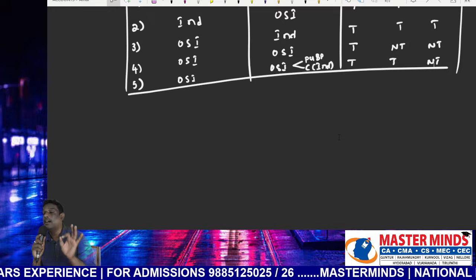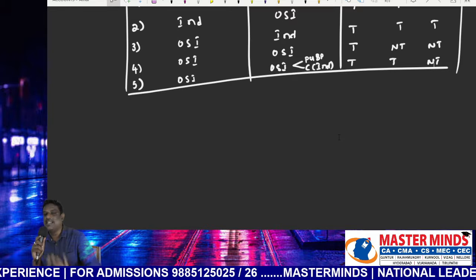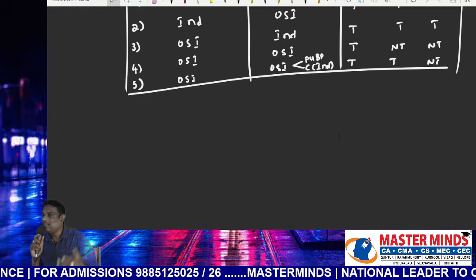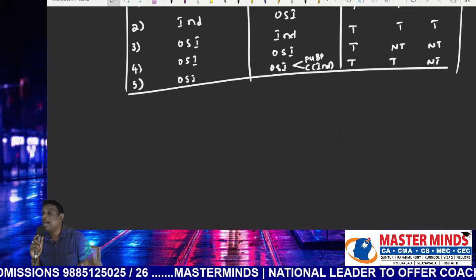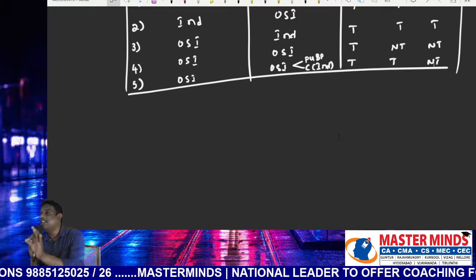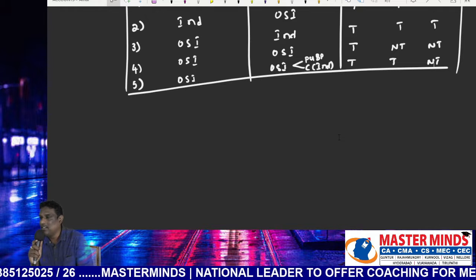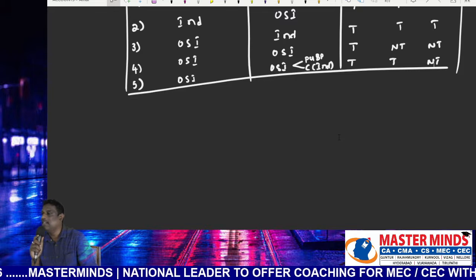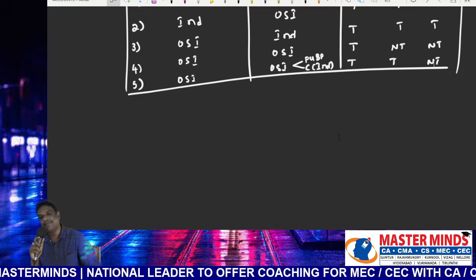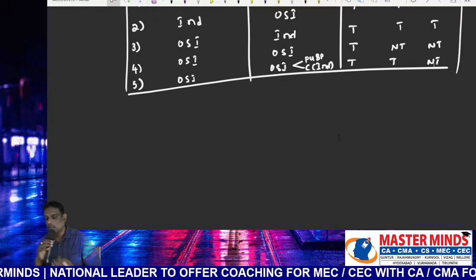Okay. If the income is exempt from tax under section 10, nothing will be taxable in the hands of all assessees. And for past foreign income brought into India during the current previous year, the question of taxability does not arise because such income is not related to the current year. Okay.